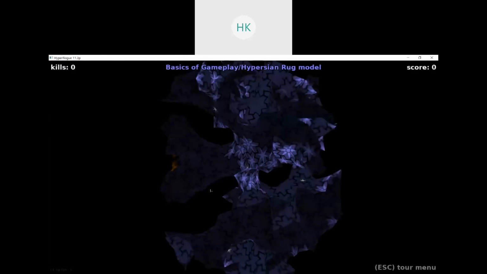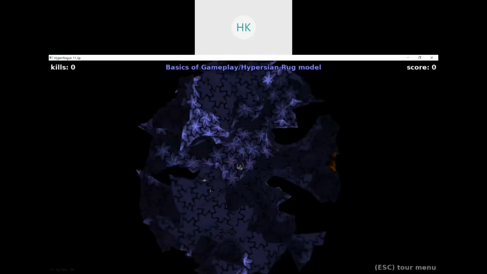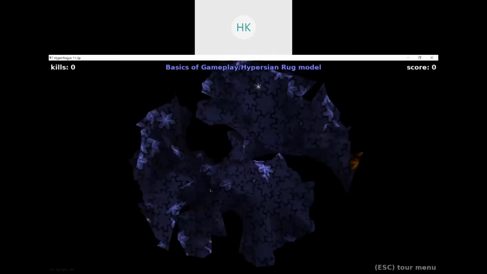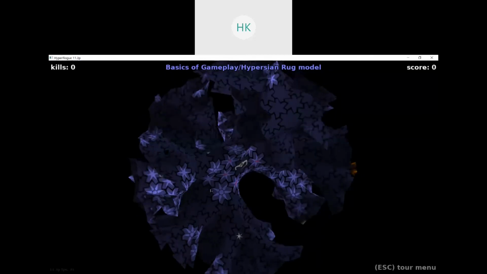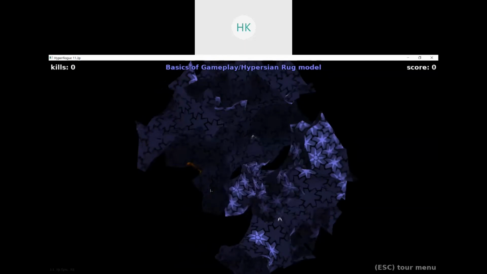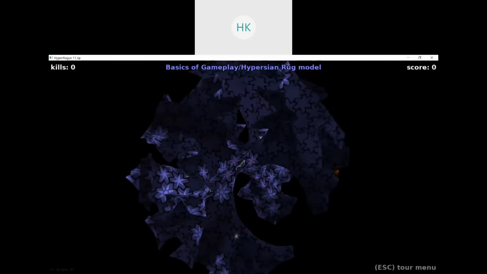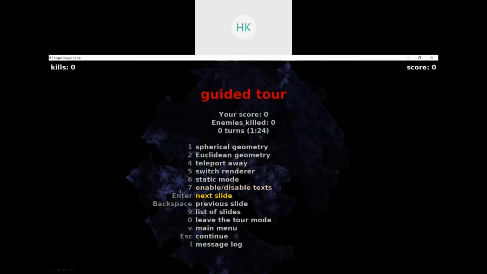Good. So this is your hyperbolic crochet. Now notice how this looks. If you are able to see it properly now, notice how every point looks like a saddle point. However, this is not exactly the whole representation of the hyperbolic model. This is just a hyperbolic rug model. Now I'll show you another, next slide.